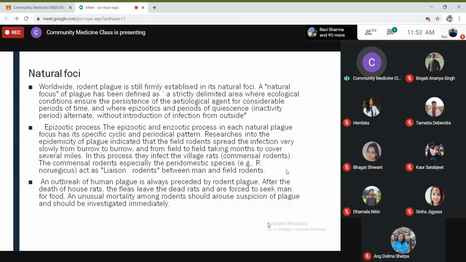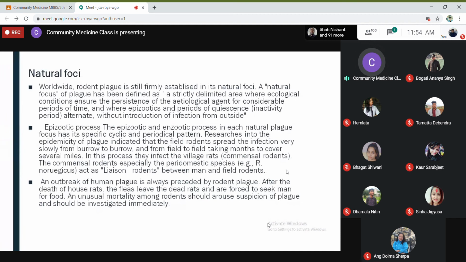Rodent plague is established in its natural foci. As long as rodents are present in the forests, in the fields, in the downhills, we cannot say that we are free from plague. A natural focus of plague has been defined as a strictly delimited area where ecological conditions ensure the persistence of the ecological agent for considerable periods of time, and where epizootics and periods of quiescence alternate without introduction of infection from outside. So natural foci means it is there in nature.